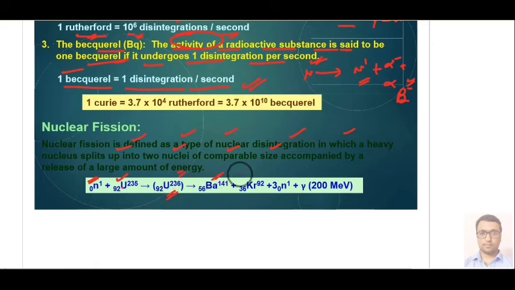after that it again breaks up into particles like barium and krypton, and it gives 3 neutrons plus lots of energy, which is in the range of 200 mega electron volt. This much energy we get. So that's why we say that in nuclear fission we get a huge amount of energy.